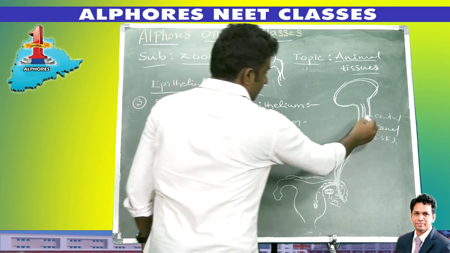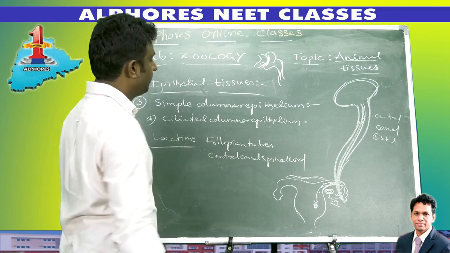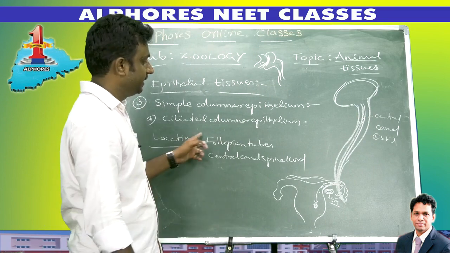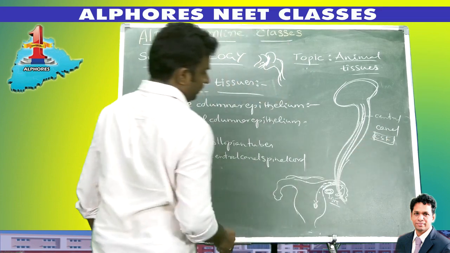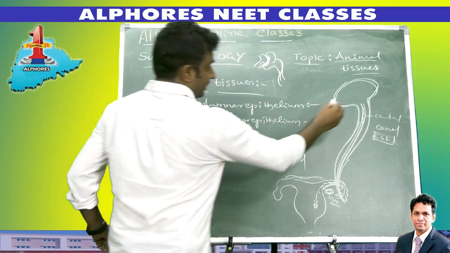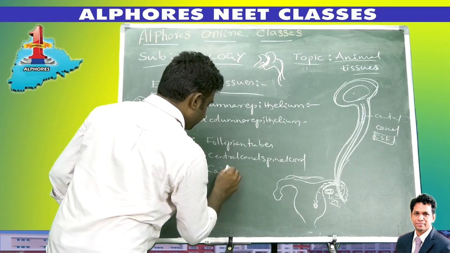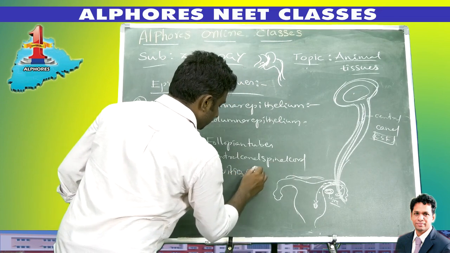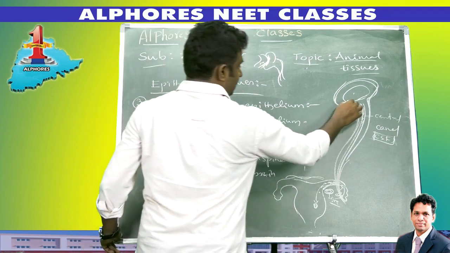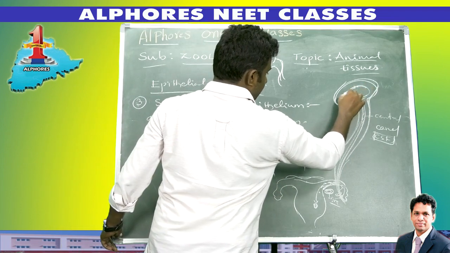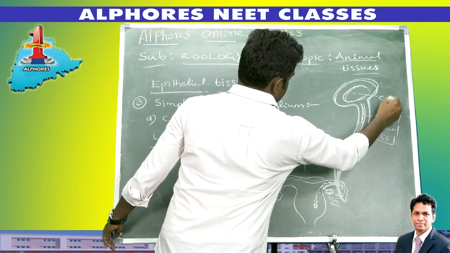So here, the central canal of the spinal cord is also made up of simple columnar epithelium, ciliated columnar epithelium, which is useful for the movement of the cerebrospinal fluid. Then inside the brain also some cavities are present, cavities of the brain. These cavities also contain the CSF.